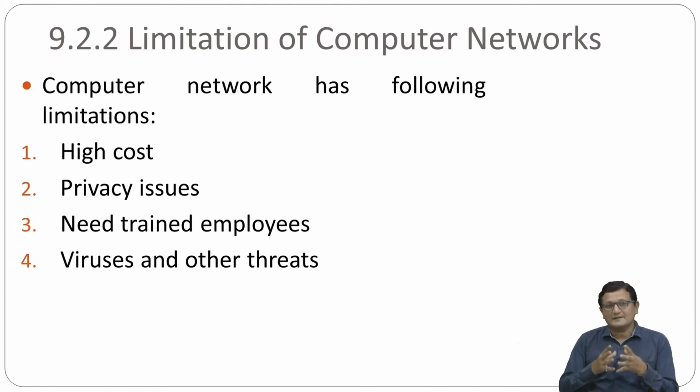The last drawback or limitation of the computer network is that once you connect your machine with the network or internet, there are chances that your machine can be infected by viruses and other malware software. What the viruses are and what the other malware software are, we will discuss in greater detail in unit number 3 of this particular block.